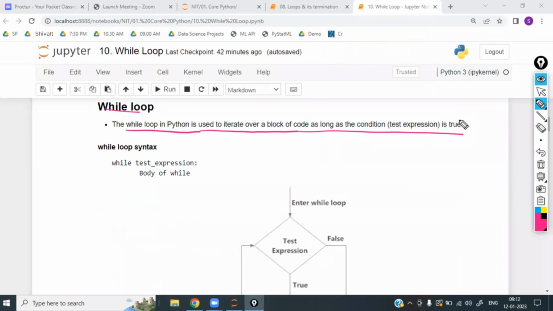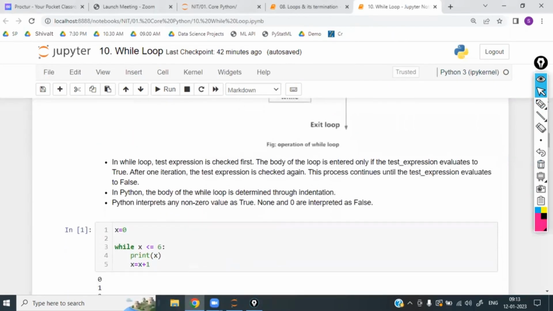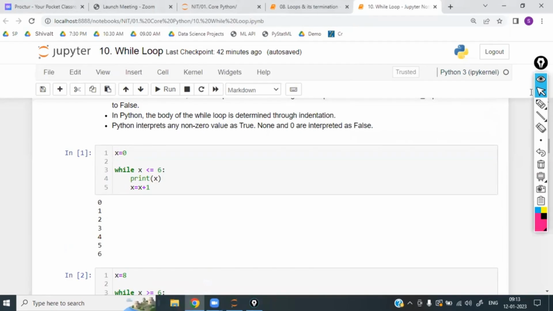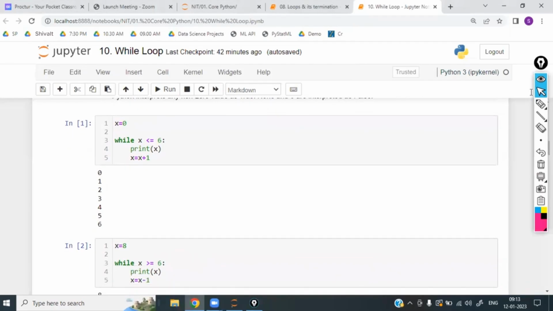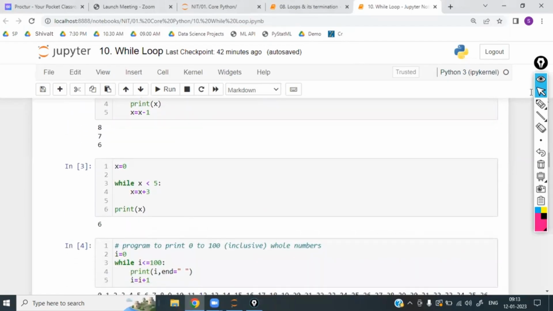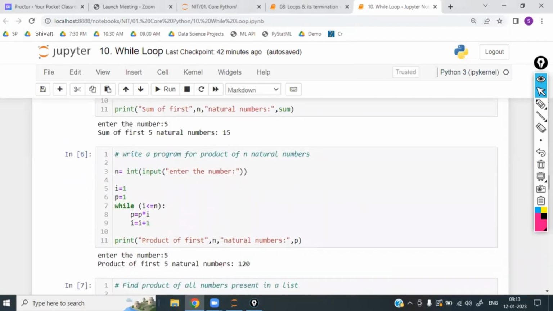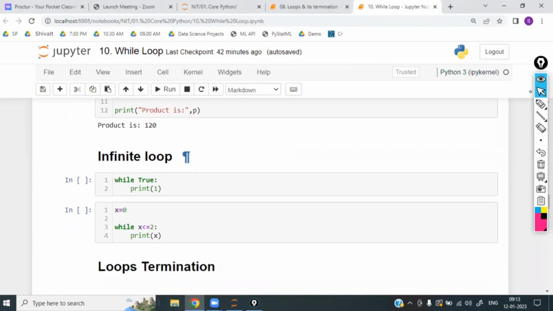Till the condition is true, it will repeat the same block of code you have written under the while. This while block will be repeated till the condition is true. If the condition is true infinite times, it will repeat infinite times, and that is called an infinite loop. In the last class, we saw certain examples of the while loop. Next, the infinite loop. What is an infinite loop?